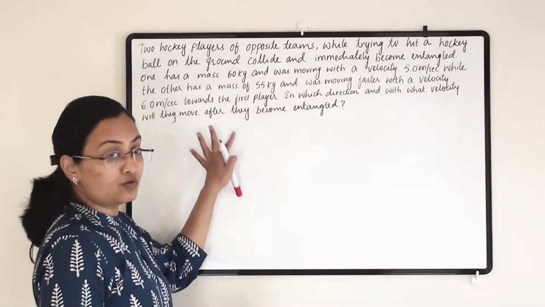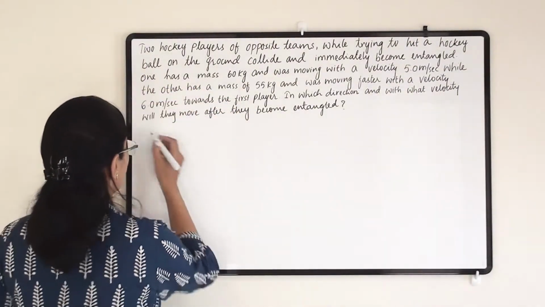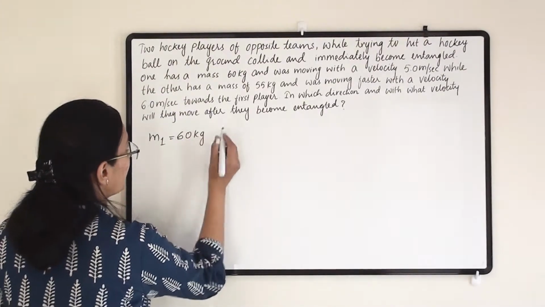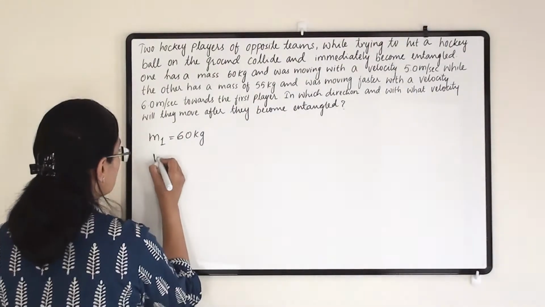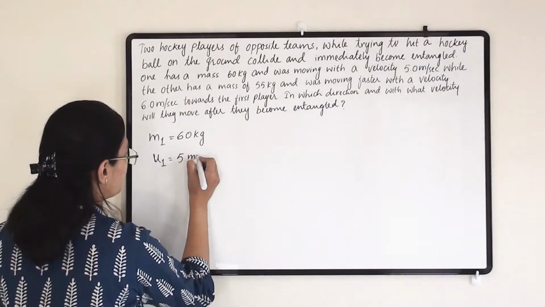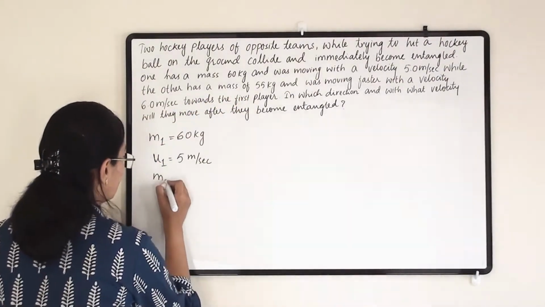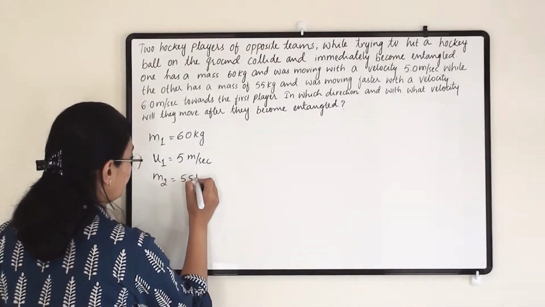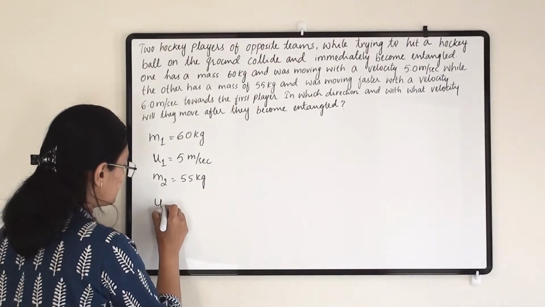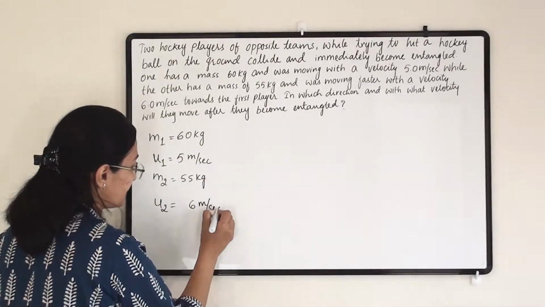Now let us note down the details they have given us. One has a mass of 60 kg, so I am going to write m1 equals 60 kg, moving with an initial velocity u1 equals 5 meters per second. Then the mass of 55 kg, that is m2 equals 55 kg, and the initial velocity of the second person is u2 equals 6 meters per second.